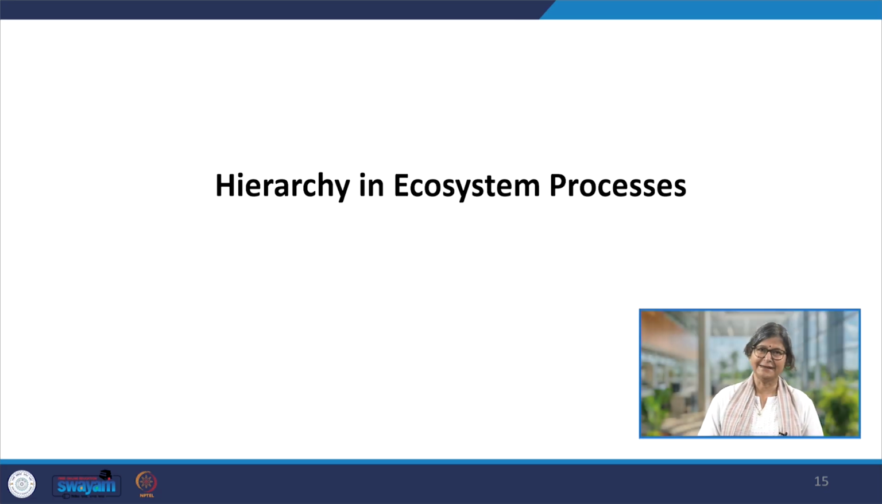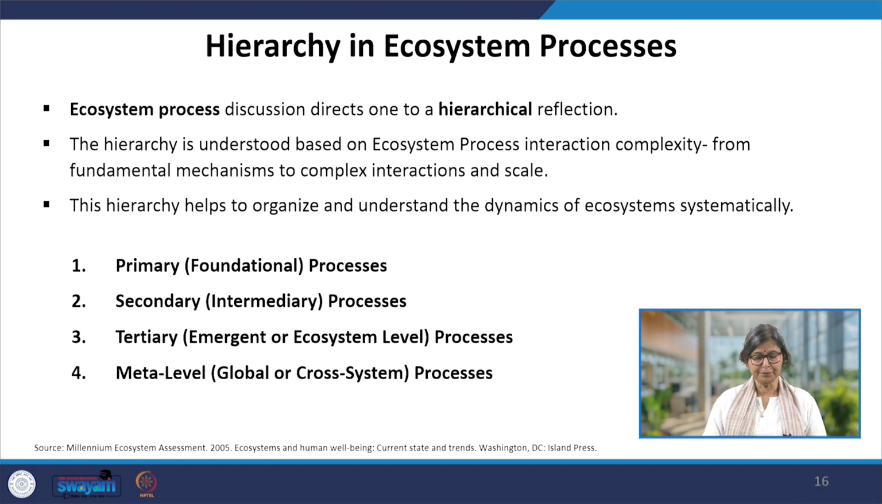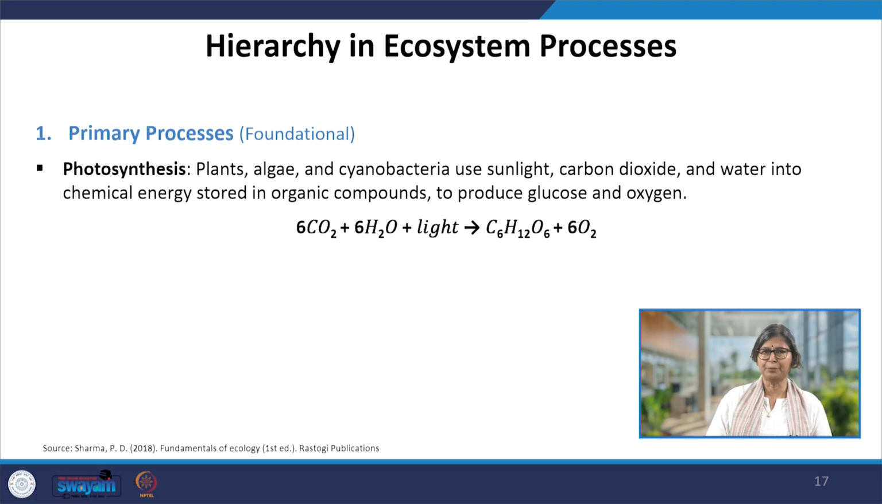Now I will go to the next level, where we will try to understand that there are so many processes and how that hierarchy actually works in the ecosystem. There are four different process hierarchy levels. Primary one, that's the foundational one. Based on the foundation, the secondary process happens. Tertiary happens based on the secondary one, then emergent or ecosystem level, and the meta level happens, which is the culmination of all these processes. Let us go to the primary process, which is photosynthesis, that is the primary production.